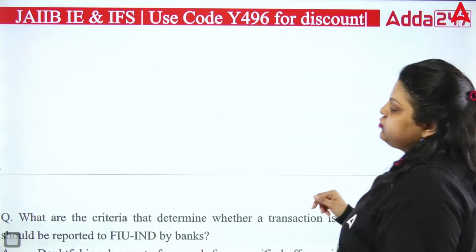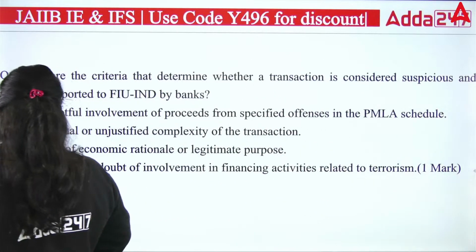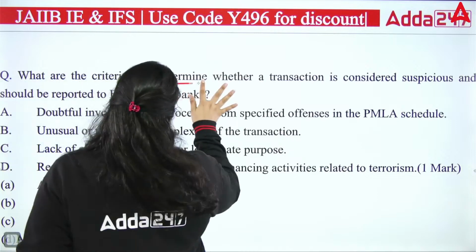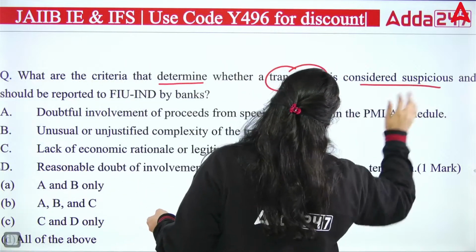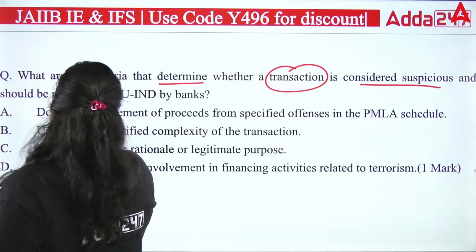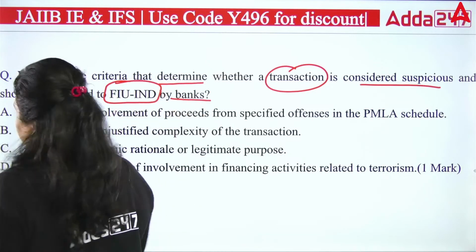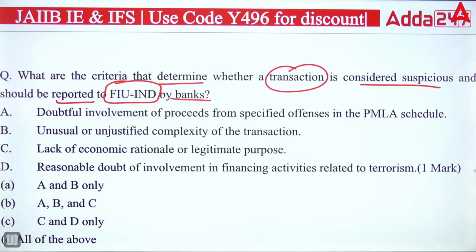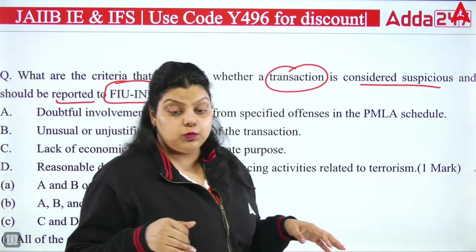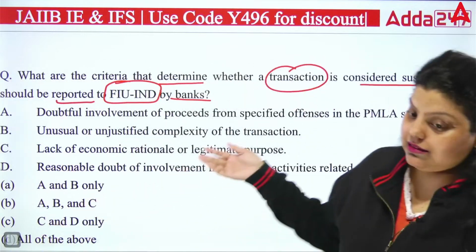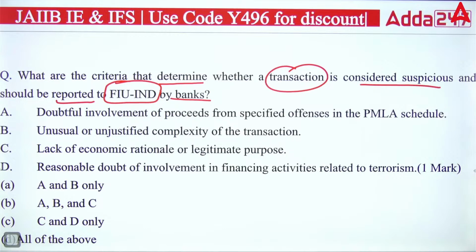Okay, next question asks: what are the criteria that determine whether a transaction is considered suspicious and should be reported to FIU-IND by banks? These are the conditions given, and you have to decide in which situation a transaction will be taken as suspicious.